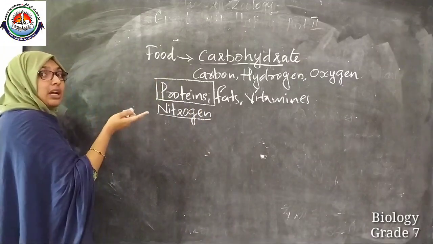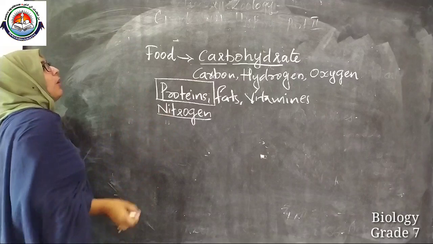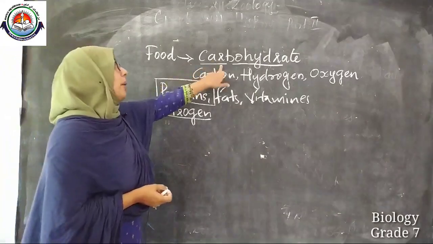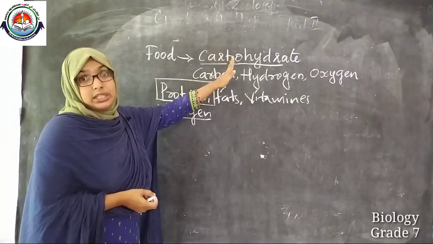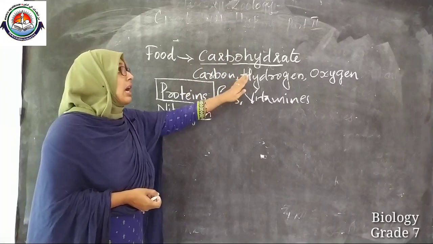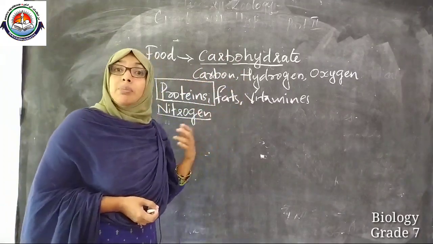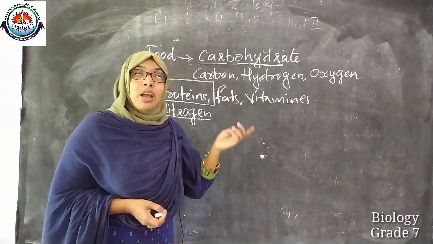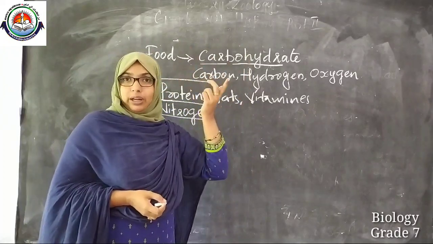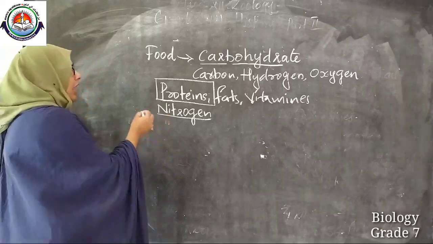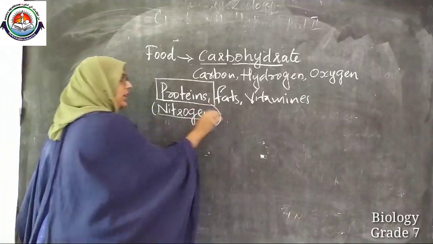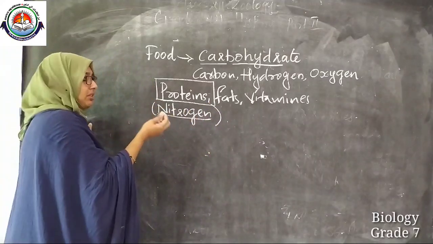When we recollect our previous classes, we found that in order to prepare this carbohydrate by photosynthesis, plants absorb carbon and other similar substances from where? From the atmosphere, right? Similarly, our atmosphere also contains nitrogen, isn't it? You know that.